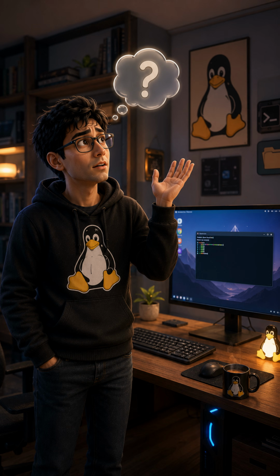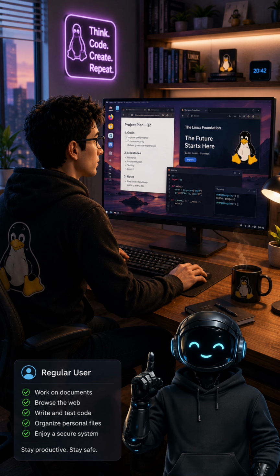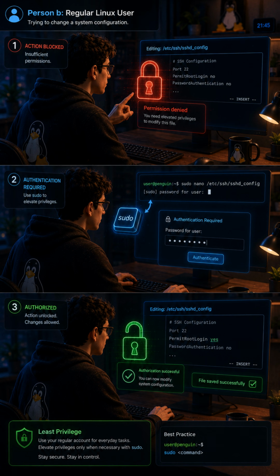And the normal user? That's the account you use every day. A normal user has enough permissions to work with personal files and applications, but can't make critical system changes unless granted additional privileges, like using sudo.